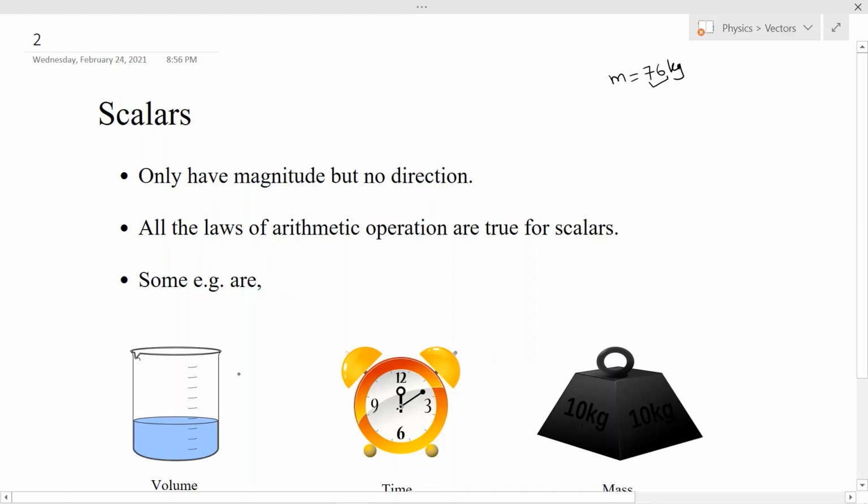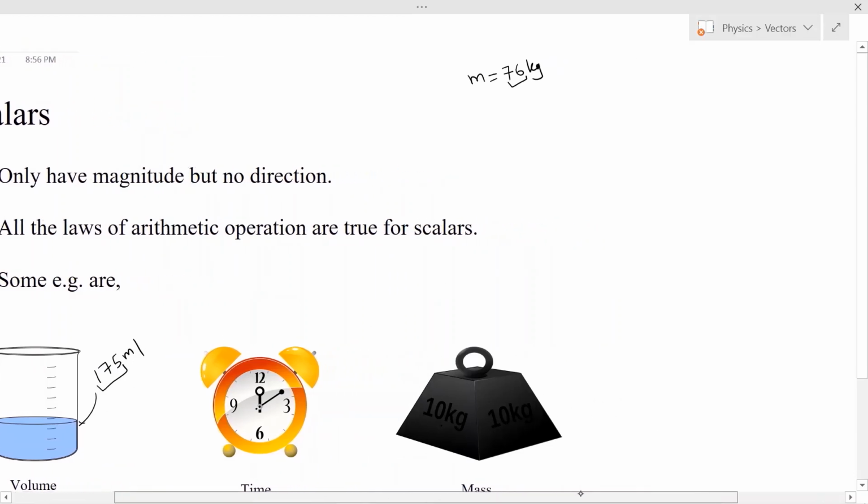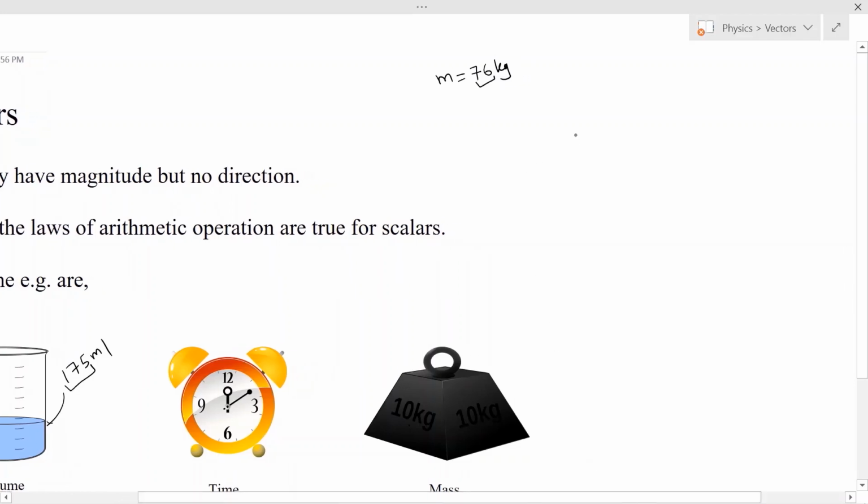Suppose the water in this beaker is 175 ml. So 175 is the number that is associated to the volume of the water in this beaker, and hence it is just a scalar. Since scalars are just numbers, they follow all the rules of arithmetic operations. For example, if I have three scalars a, b and c, and I add the two scalars a and b, then it doesn't matter if you add a to b or b to a. The end result will be the same. Or if I multiply a with b or b with a, the end result will be the same. These laws are known as commutativity laws.